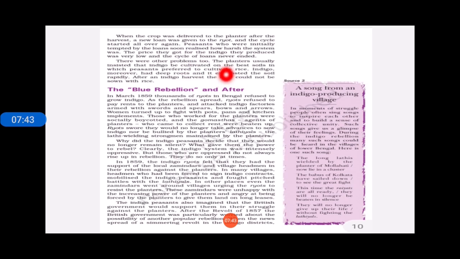These peasants were not at all happy with the way indigo was forcefully planted in their own fields, in 25% of the most fertile area, by the Britishers. Slowly and gradually the Britishers were forcing the Indian farmers to grow indigo in the most fertile area of their land. And the indigo plant is very harmful for the fertility of the soil.